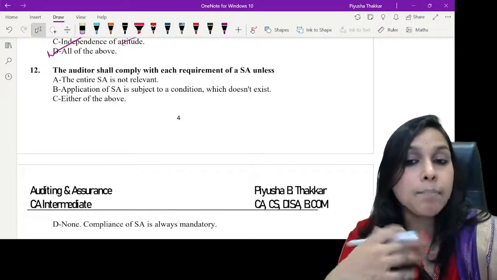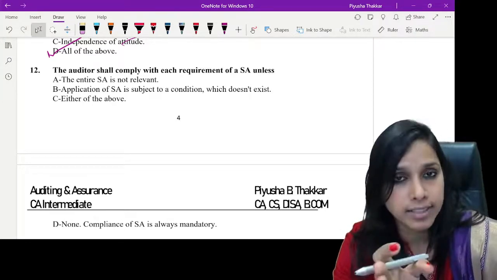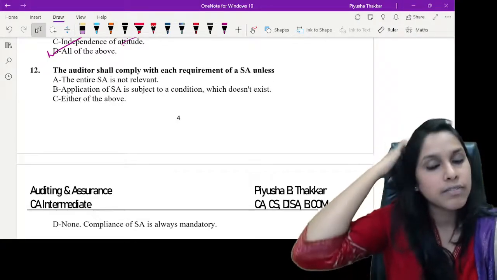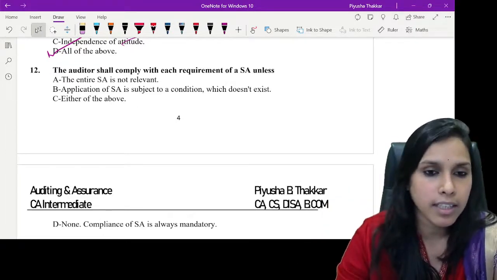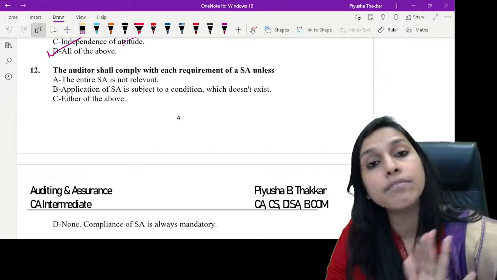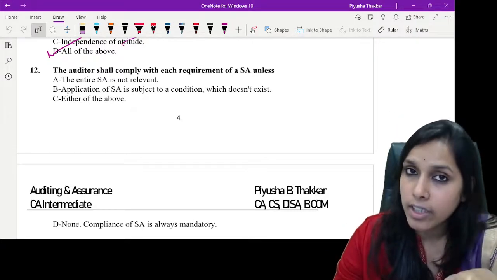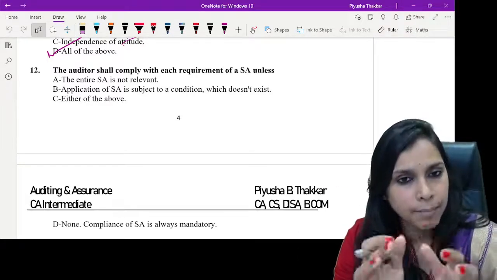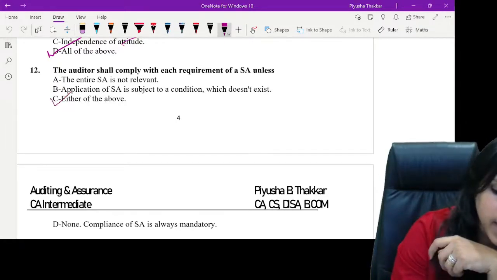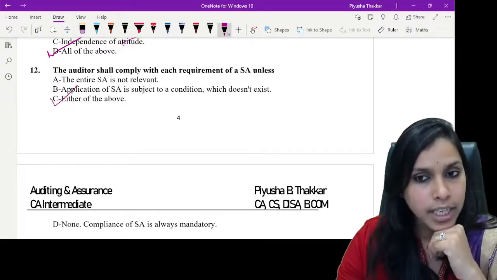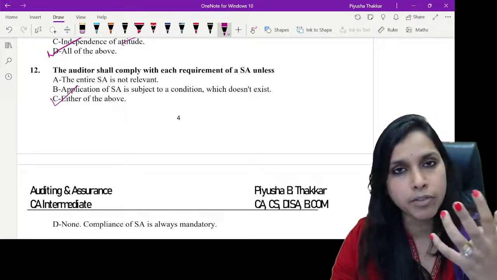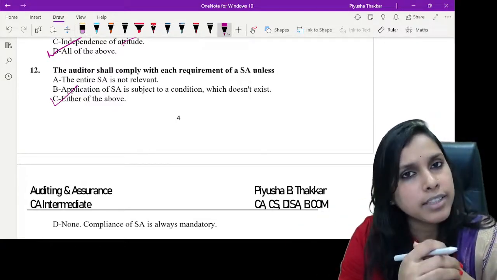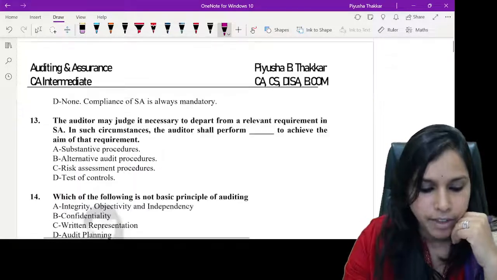The auditor shall comply with each requirement of an SA unless the entire SA is not relevant, application of SA subject to a condition which doesn't exist, either of the above, or compliance of SA is always mandatory. See, understand, standard on auditing is applicable when there are particular circumstances which indicate that the standard should be applied, right? So here the most perfect answer would be C, either of the above. If the standard is not applicable, like if you have not used the work of any other auditor, why would you refer to that particular standard? Okay, perfect. Further, 13th question.